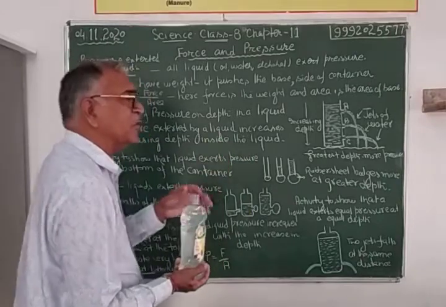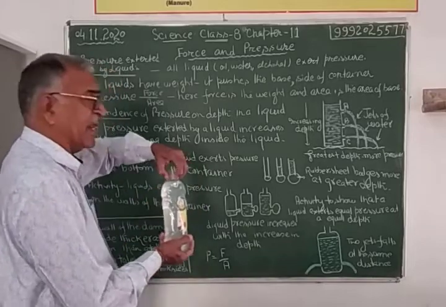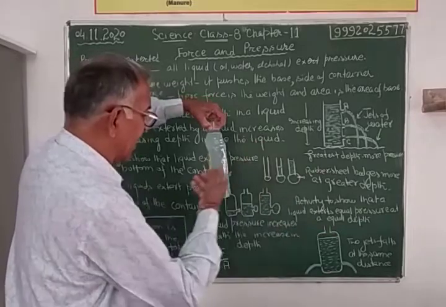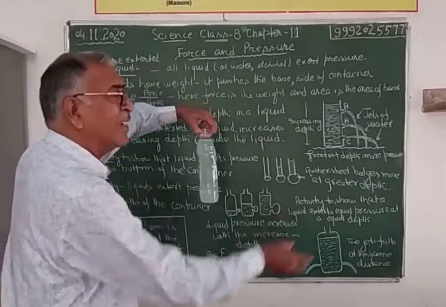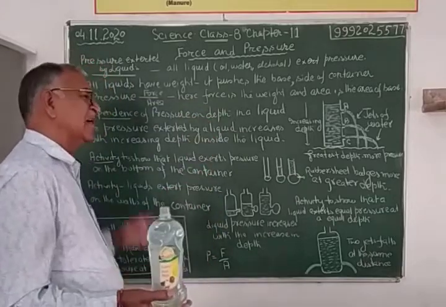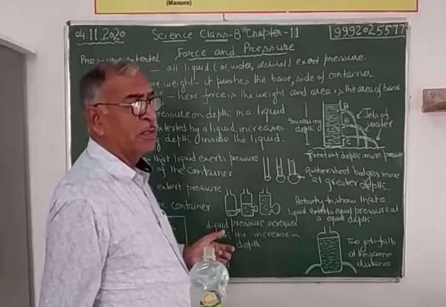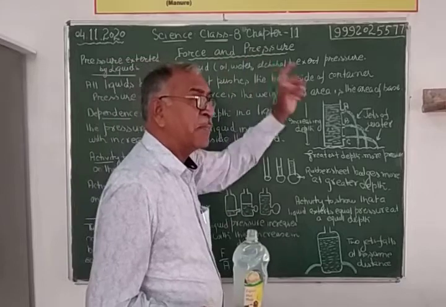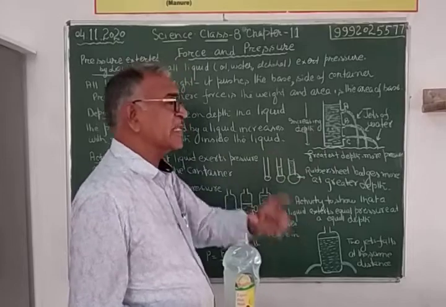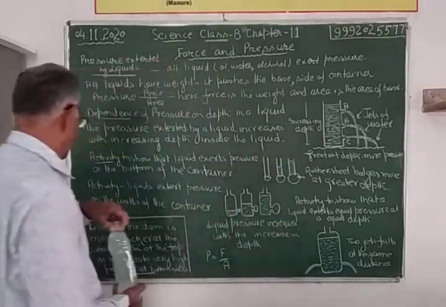क्या होगा बच्चों? इससे जो जेट बनेंगे, जेट जो पानी गिरेगा, यहां से जो जेट बन के इधर जाएगा, इधर वाला इधर जाएगा, they will be falling at the same equidistance. What is it going to prove? That at the same depth, same pressure is exerted on the walls of the container.